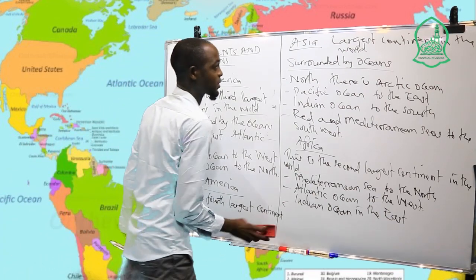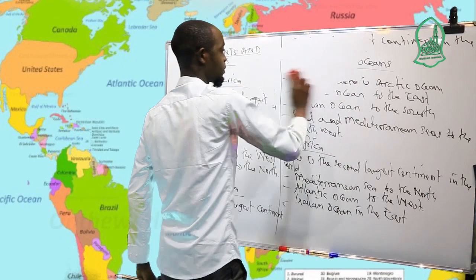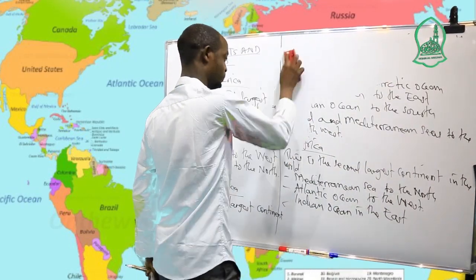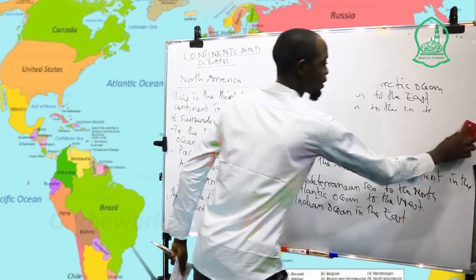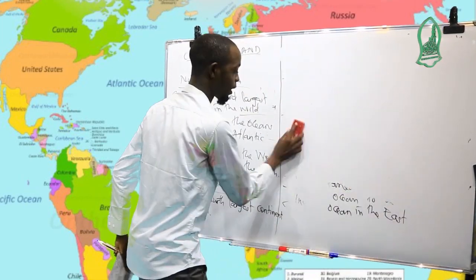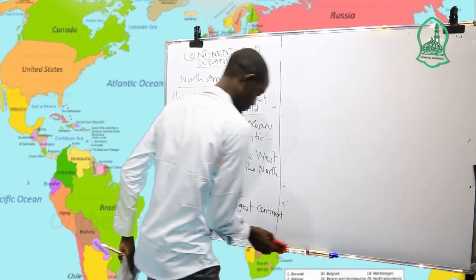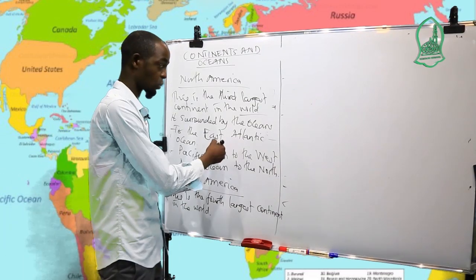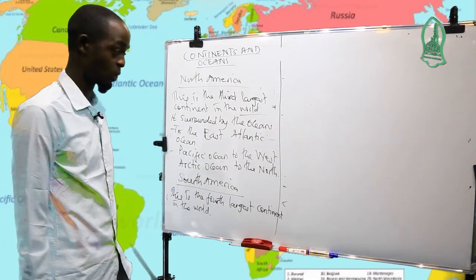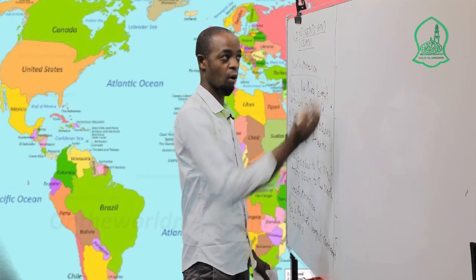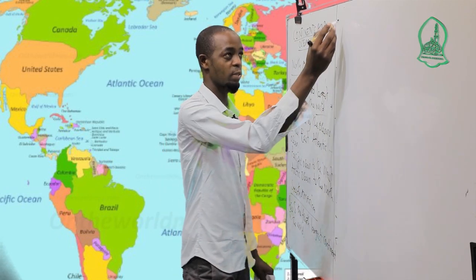Fourth largest continent in the world. You have to know. And also this continent, South America, is the fourth largest continent in the world. And also, because it is a continent, it's surrounded by the oceans.